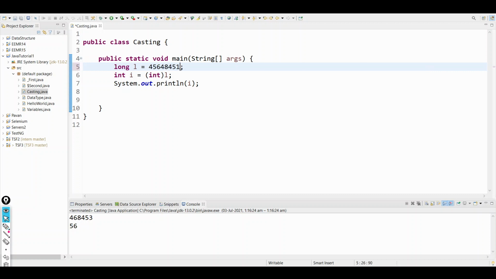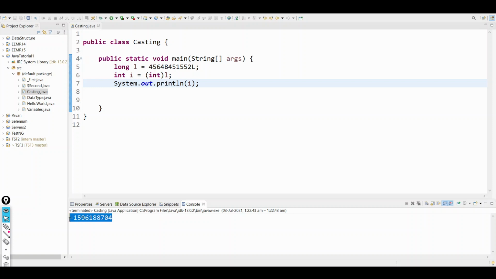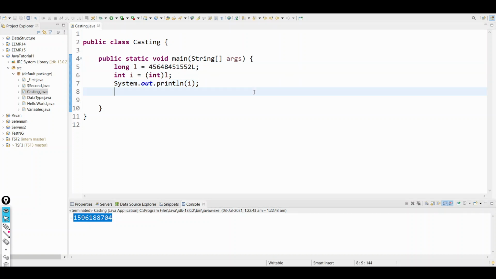For example, I have something like this. If I try to cast this value to int, what will happen? Let's see the output. See, it is giving the output as minus 15961888704. This value is absolutely irrelevant, because it is not even related to the original. That's the reason I said there is information loss.